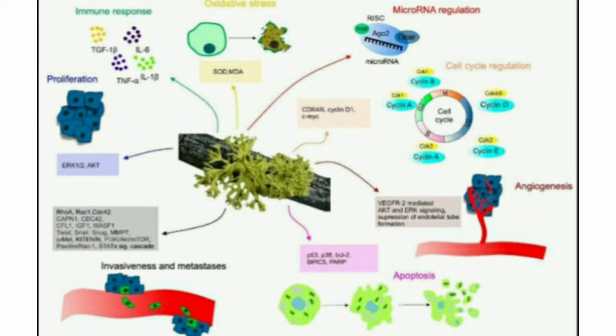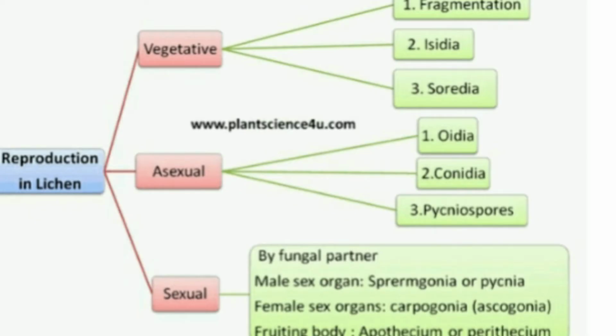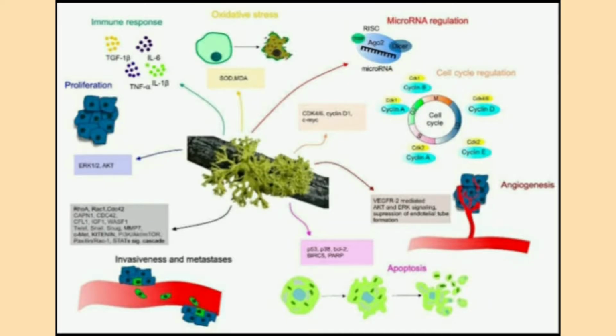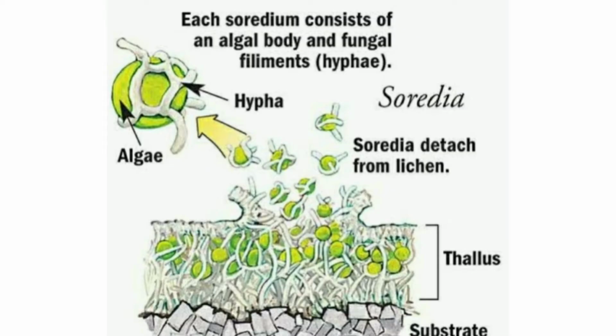Next subtopic about lichen is the reproduction in lichen. Lichens may reproduce vegetatively or sexually. They reproduce vegetatively by the following ways, such as fragmentation, death and decay, etc. Lichens reproduce sexually by the following ways: formation of ascomycetous fruiting body, formation of basidiocarp. Sexual reproduction is not considered to be a common means of reproduction to form a new lichen.